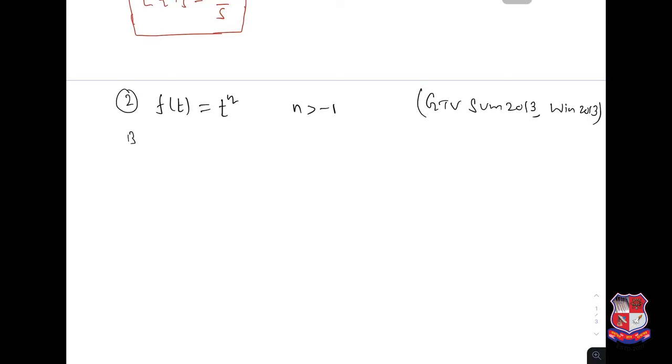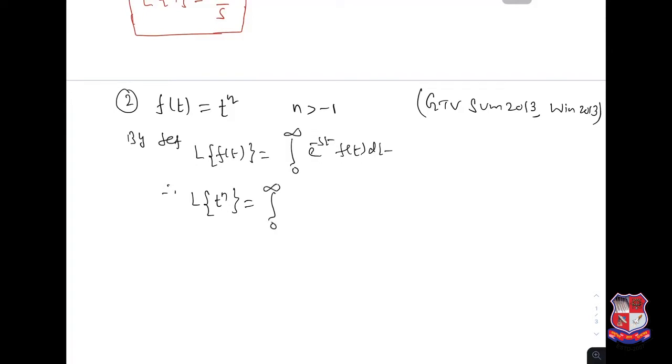So again, by definition, Laplace transformation of f(t) equal to integration 0 to infinity e power minus st f(t) dt, and therefore Laplace transformation of t power n is equal to integration 0 to infinity e power minus st t power n dt.